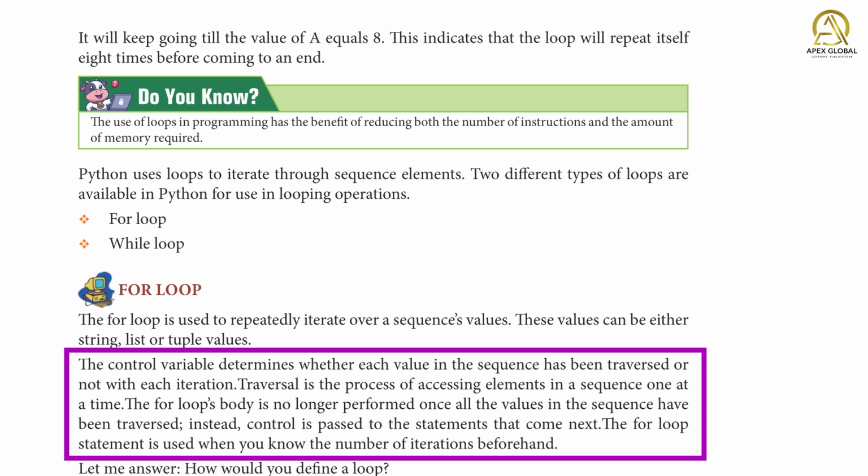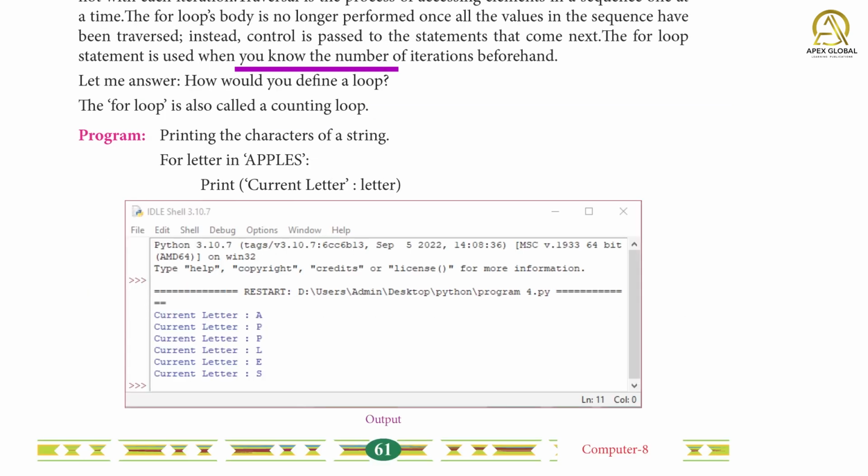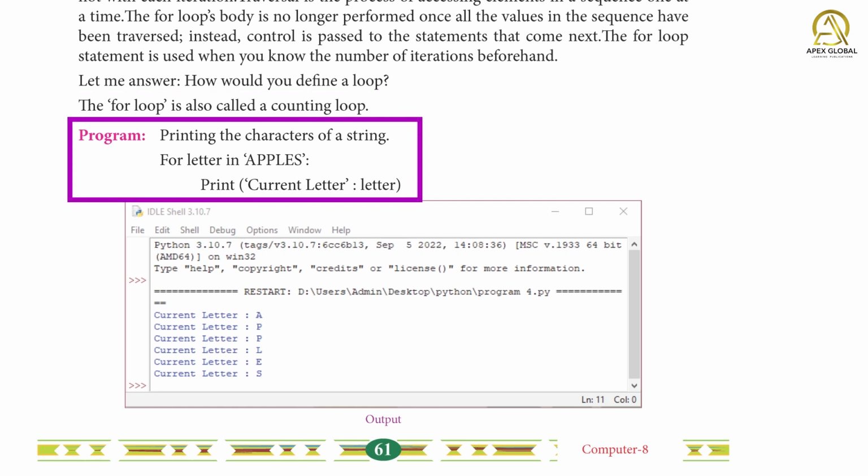The for loop statement is used when you know the number of iterations beforehand. Let me answer: how would you define a for loop? The for loop is called a counting loop. Program: printing the characters of a string. for letter in "apples": print("current letter:", letter).